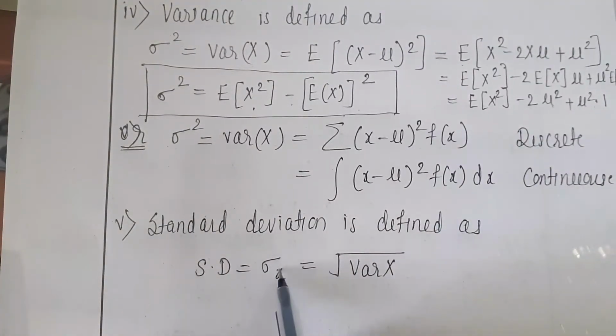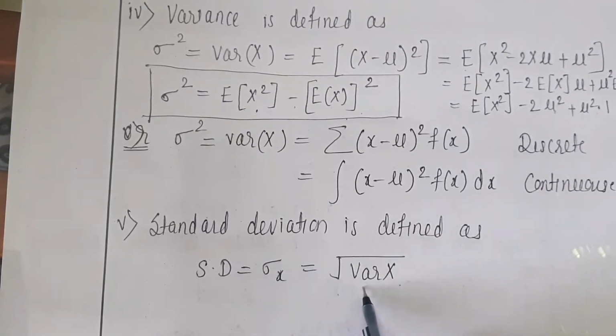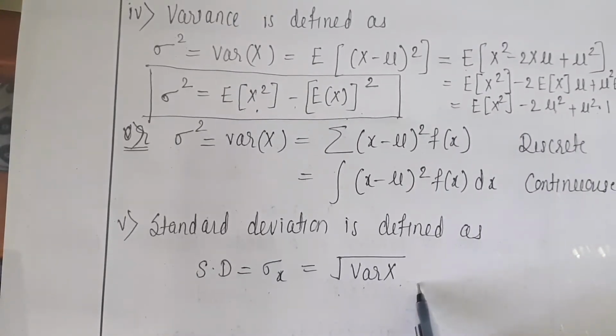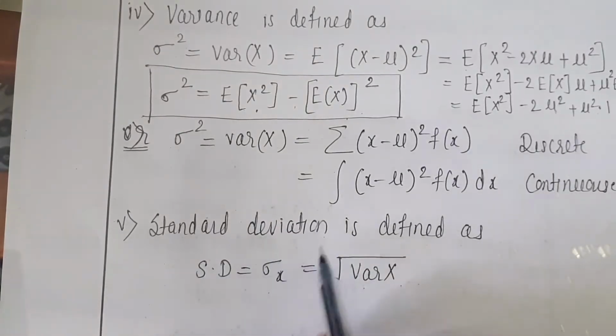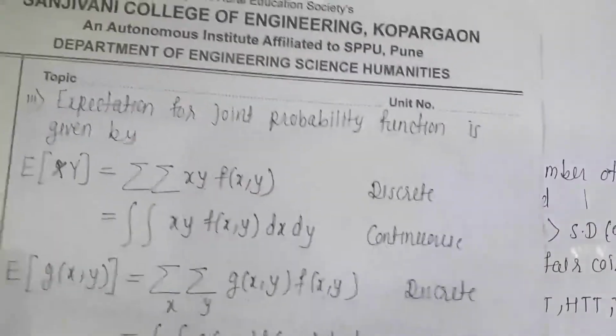And standard deviation is the positive square root of variance, that is sigma x, sigma square is equal to variance of x. So sigma becomes square root of variance of x. Positive square root we are considering. So standard deviation is equal to square root of variance of x. So remember all these formulae. On the basis of these formulae, we are going to solve some examples.